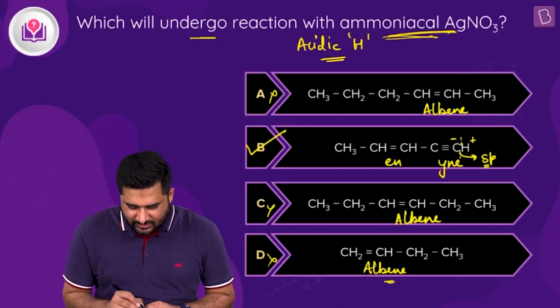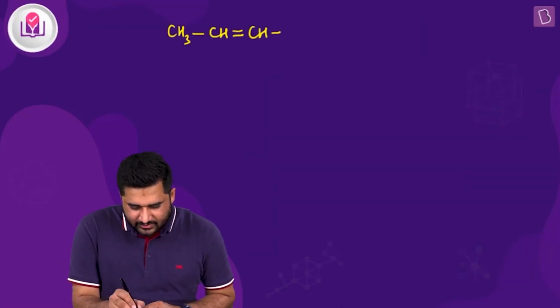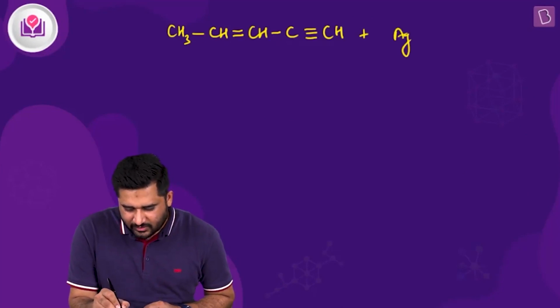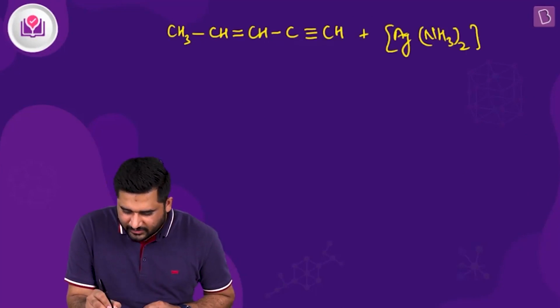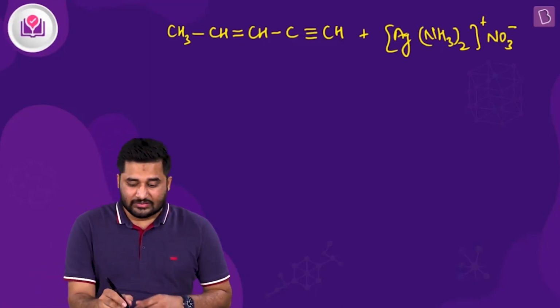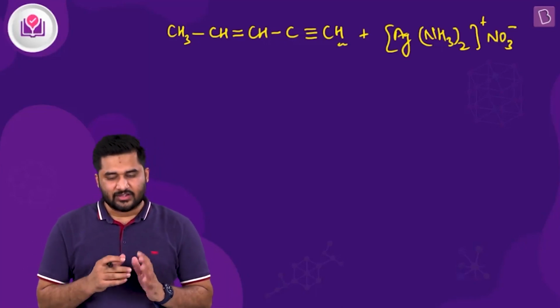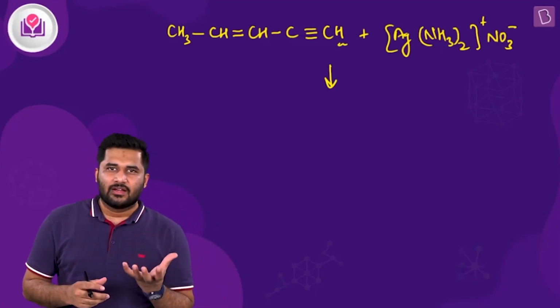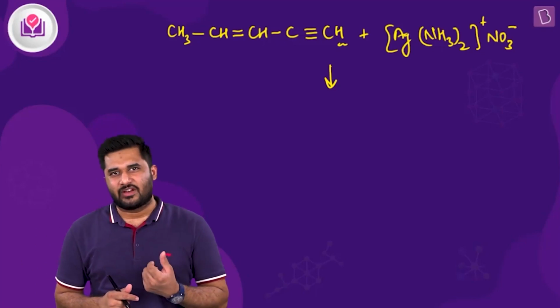So what happens is, let us write down the reactant. So we have CH3, CH double bond CH, and then C triple bond CH. Clear? Now this is made to react with ammoniacal silver nitrate. So what will happen is, you can see this acidic hydrogen will leave from here, and in place of it, silver ion will attach with the carbanion that you will get.